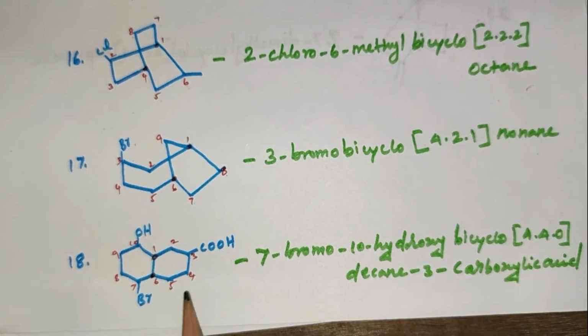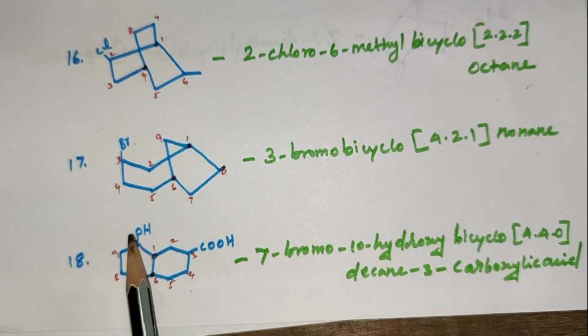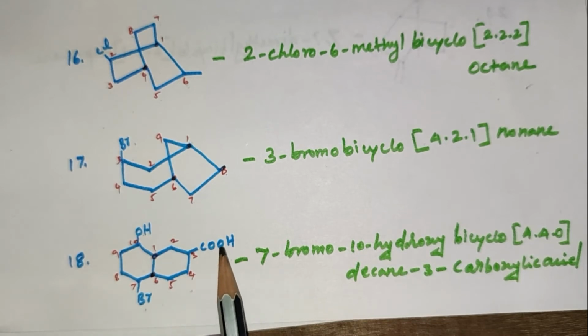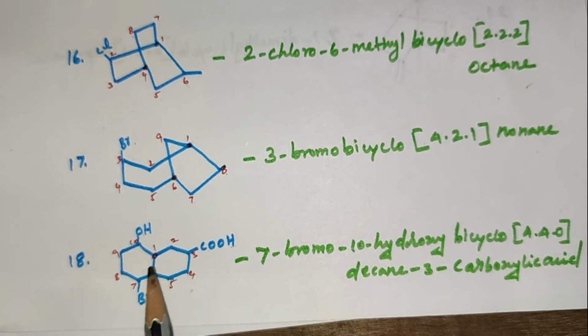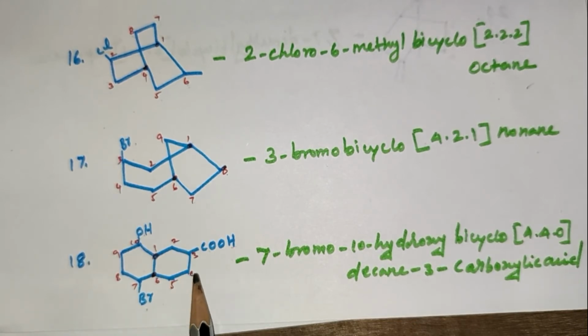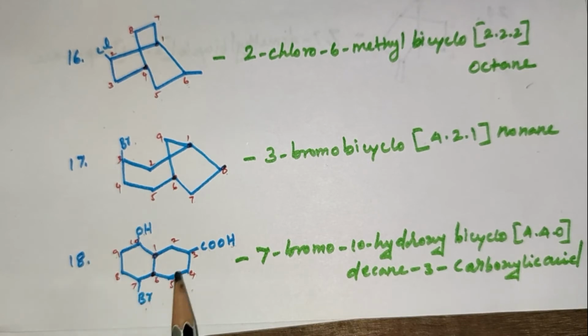Next, in this compound, it is a bridged position. It has a hydroxyl substituent group and a bromine substituent group. COOH is the main functional group. So near the bridged position, 1, 2, 3, 4, 5, 6, 7, 8, 9, 10. 7-bromo-10-hydroxybicyclo[4.4.0]decane-3-carboxylic acid.